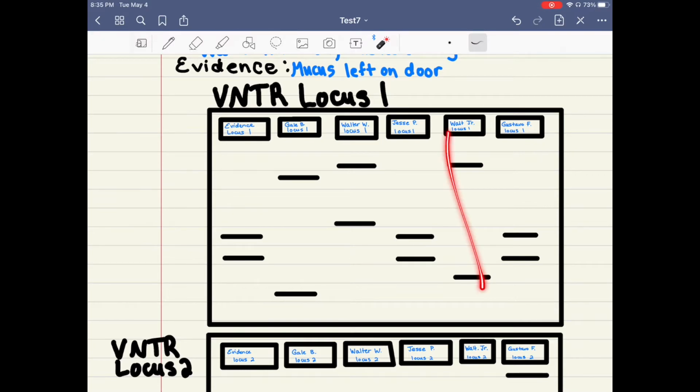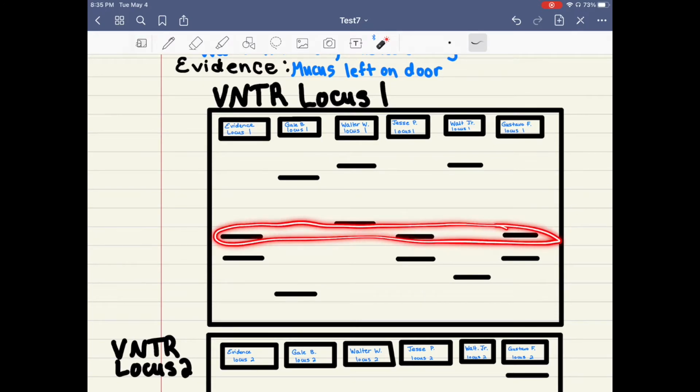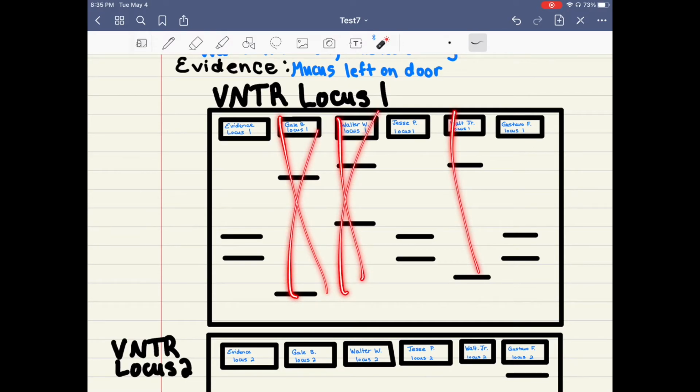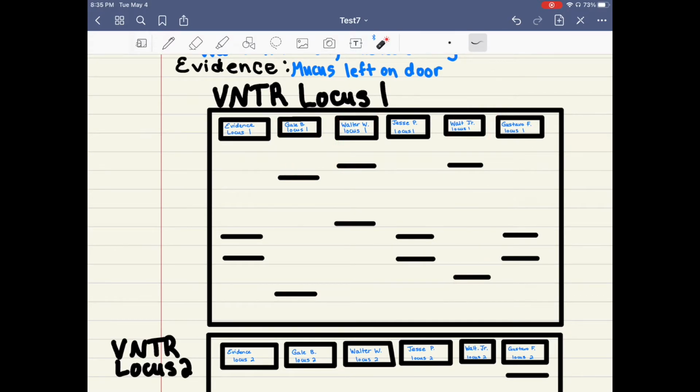So we can already assume that Walter Jr. and Walter White and Gail do not belong to this DNA, because in forensic cases, in order for the perpetrator or victim to be matched with the DNA, they have to be matching at all loci. So next we'll look at Gustavo Fring. Gustavo, along with Jesse, matches at both loci. So for the most part, like I said, we're going to assume that these guys are out of the running for matching to the DNA.